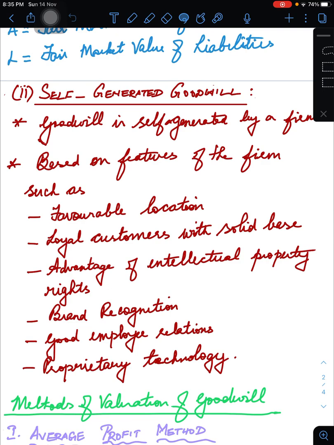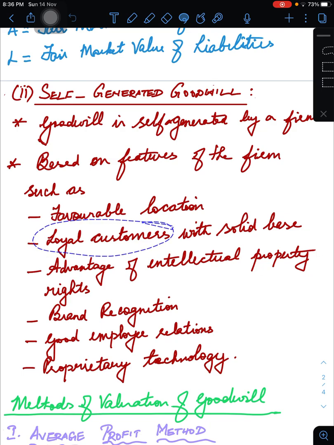Now coming to the self-generated goodwill. The meaning itself states that it is generated by itself due to certain factors. The factors could be a favorable location, that is, where it is located. We have already discussed this in our previous topic. You may look at that video.